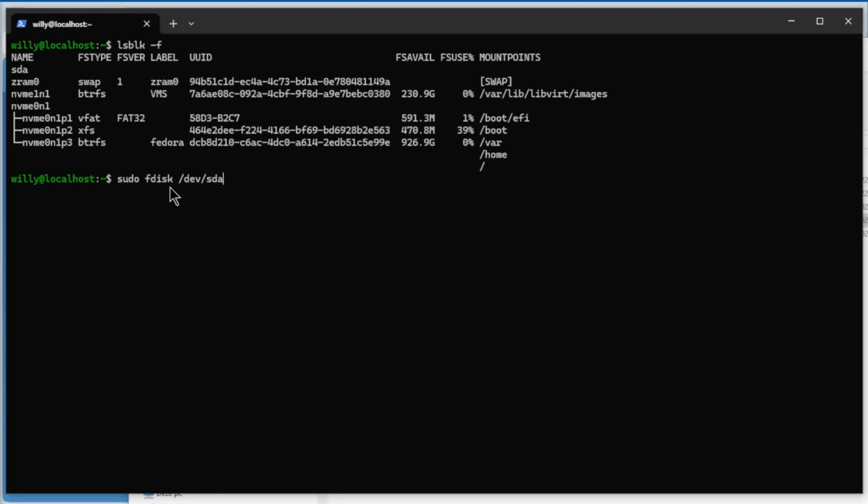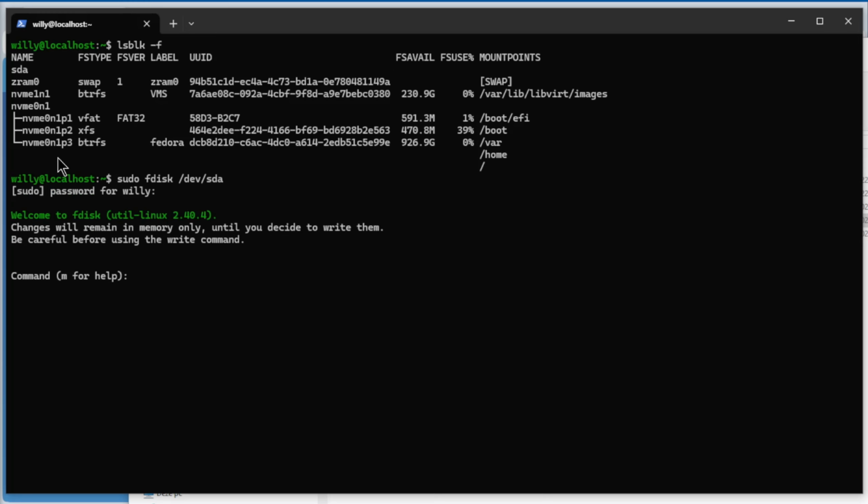Make sure you select the right drive, because if you have data on it, the data is lost. Enter, password. You see it here. Be careful before using a write command.